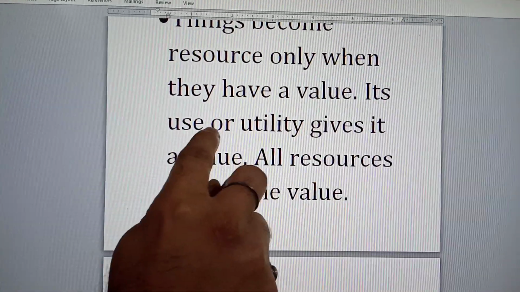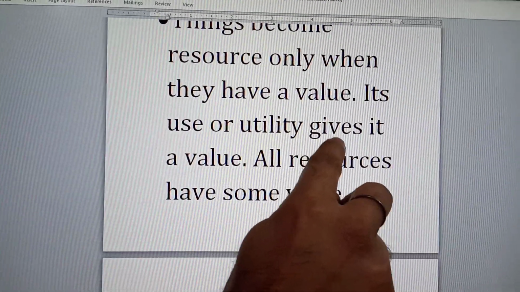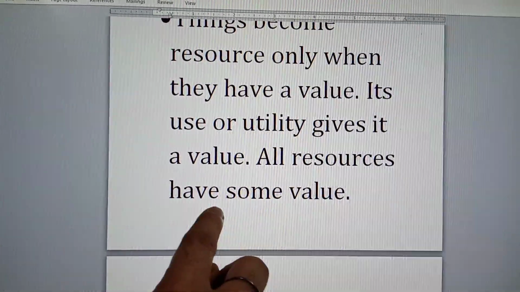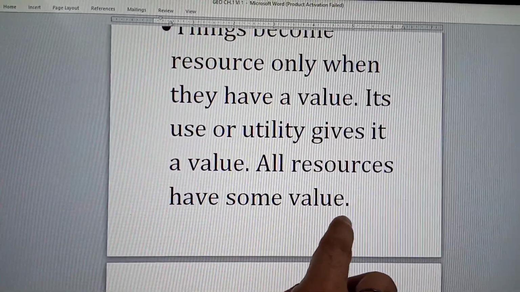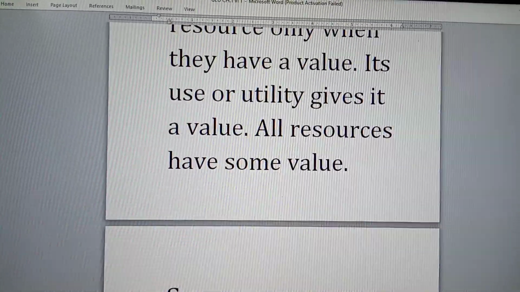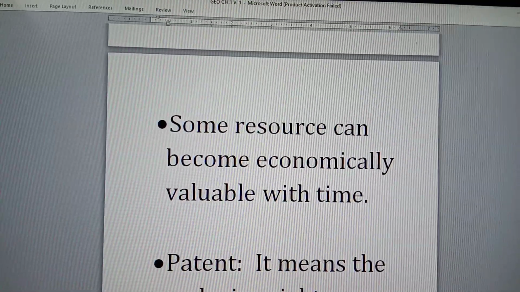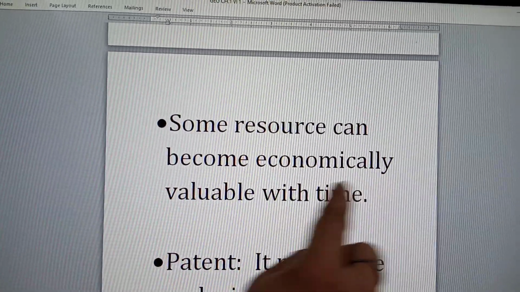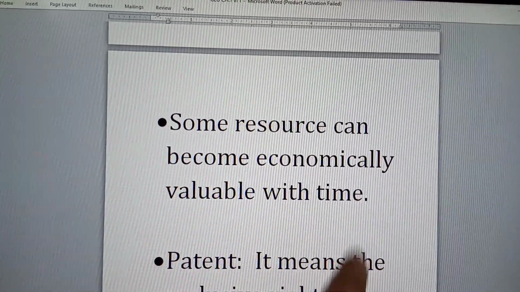Its use or utility gives it a value. All resources have some value. Okay, students? Then next point is some resources can become economically valuable with time.